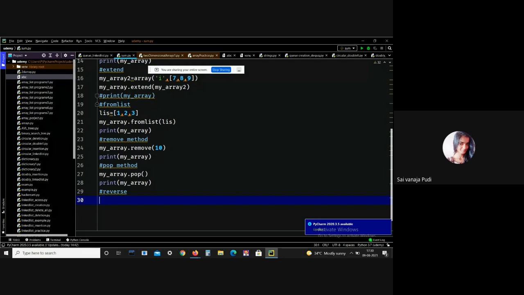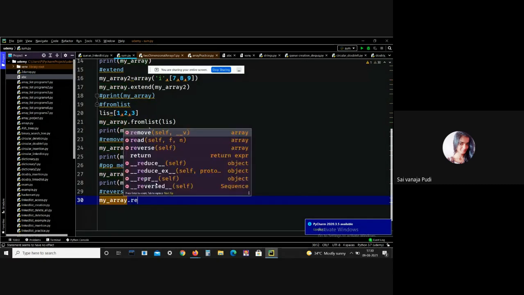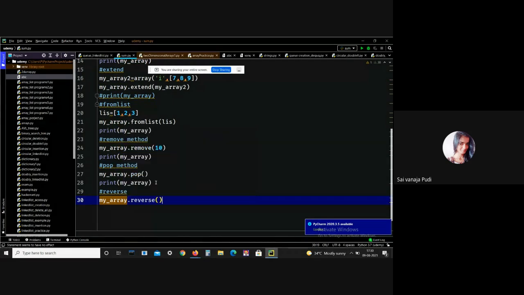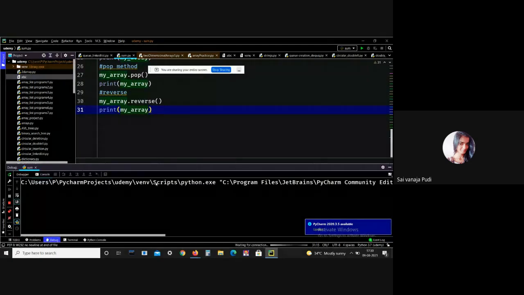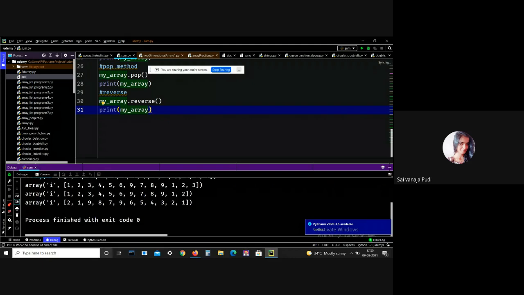Here, my array dot reverse. Let me print my array. See, all elements are reversed, 2 1 9. All elements are perfectly reversed. This is what the reverse method means.